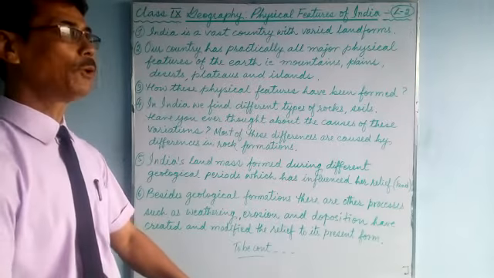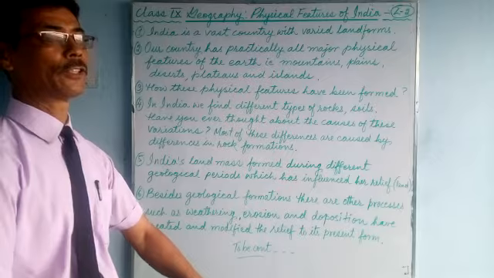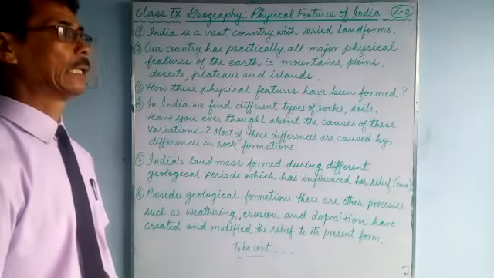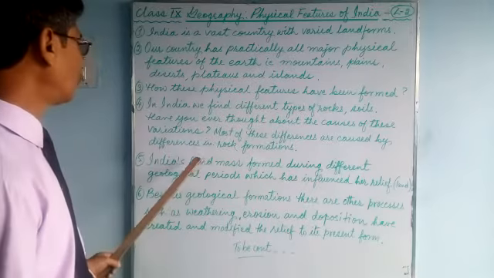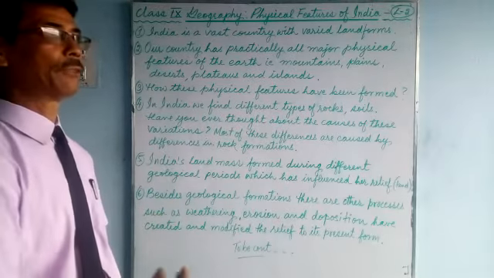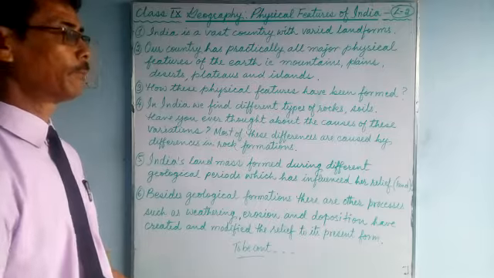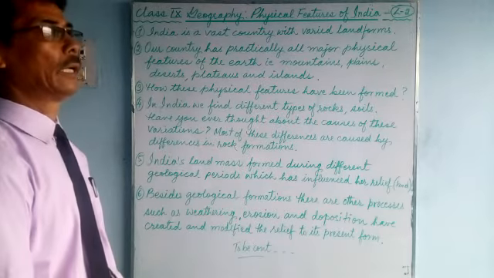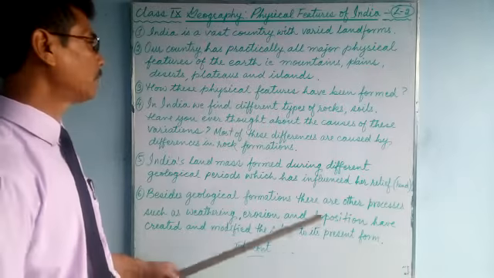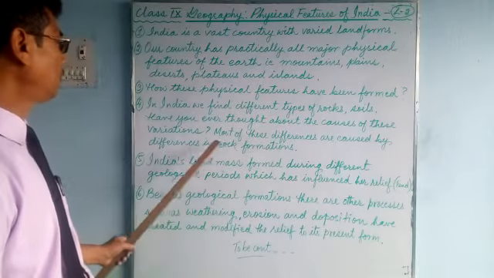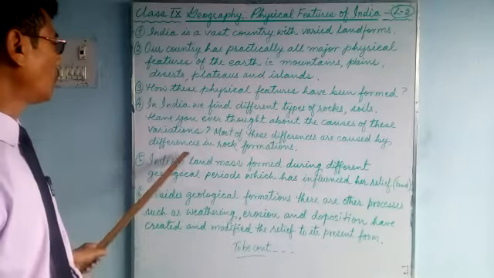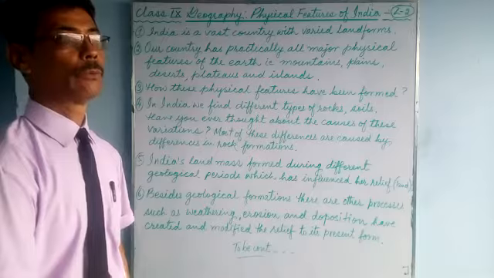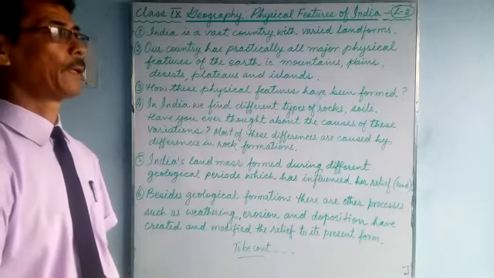And time also is a very important factor here. So how these differences are caused, the types of differences in rock formations, soils, color of the soil, as well as the quality of the rocks, these differences are caused in the rock formations, when rocks are formed.